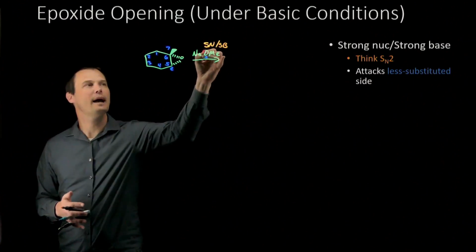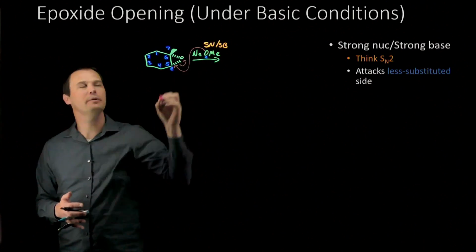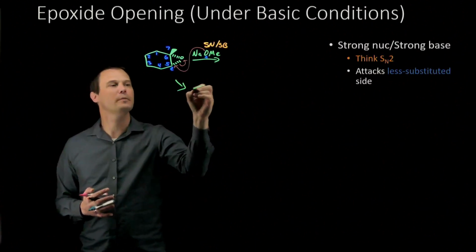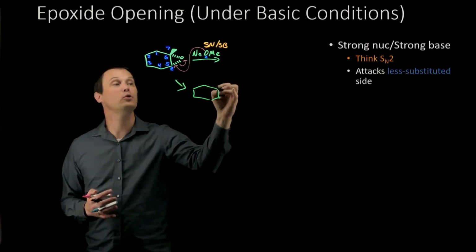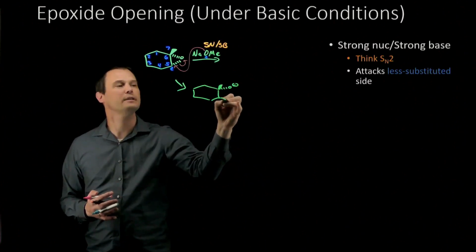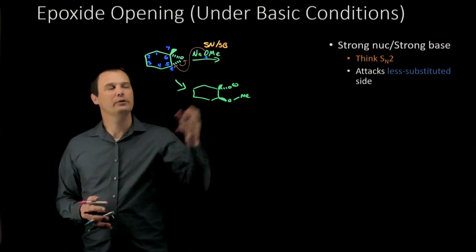That means in this mechanism, the oxygen will act as a nucleophile. It will attack the less substituted carbon number 5 and open up the epoxide, putting a new lone pair of electrons onto the oxygen. That's going to form an intermediate with an oxygen with a full negative charge on carbon number 6, and the new methoxy group will be attached to carbon number 5, at least as I numbered it in this molecule. To do this, we kicked out a leaving group that's O-.